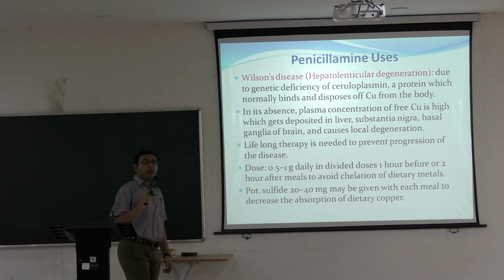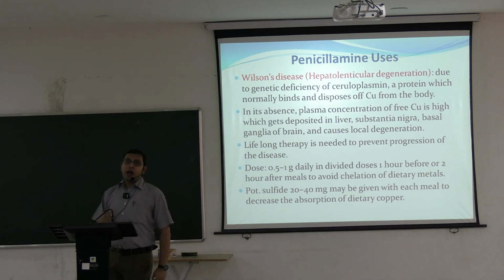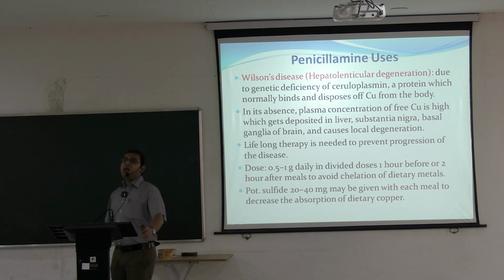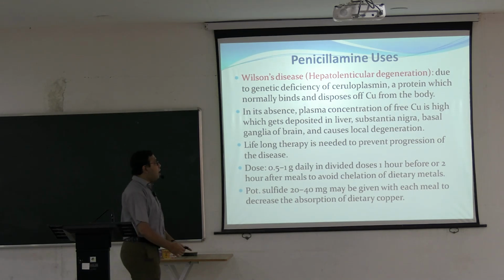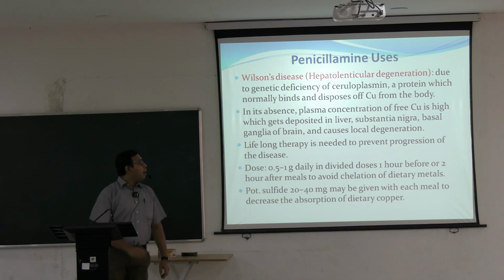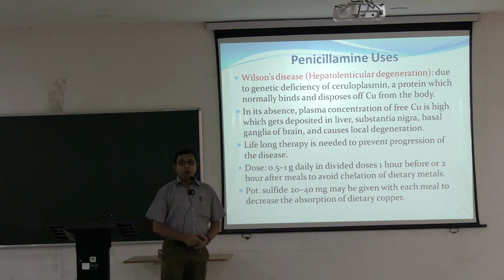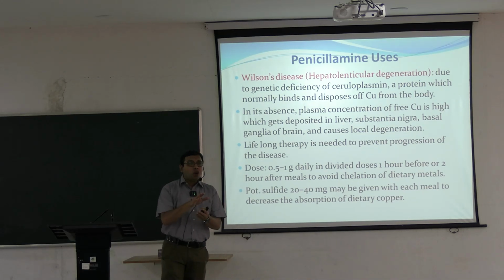So D-penicillamine is used in copper toxicity, and in which disease does copper toxicity normally happen? It mainly happens in Wilson's disease. Wilson's disease is also known as hepatolenticular degeneration, and mainly happens in children. It happens due to the genetic deficiency of ceruloplasmin. It is a protein which normally binds and disposes of copper from the body. So ceruloplasmin is a protein physiologically present in our body that maintains copper in a normal range.